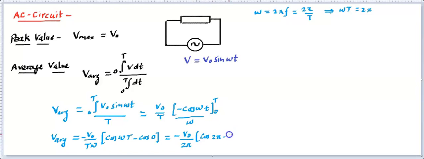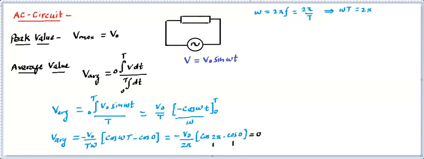Cos 0 comes out to be 1. You will find cos 2 pi is also going to be 1, because after 2 pi it repeats itself. So 1 minus 1 becomes 0. That means this is going to be 0.